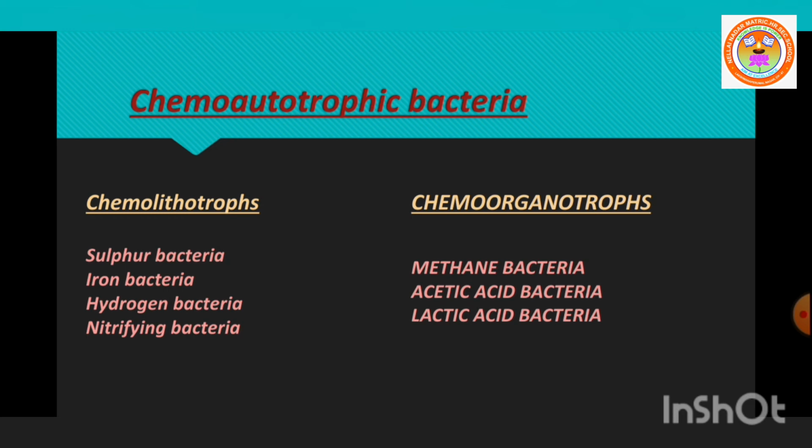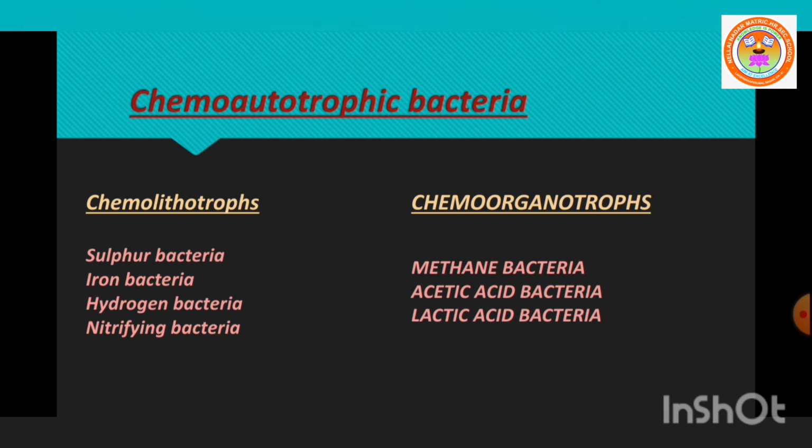Next, chemoorganotrophs. This type of bacteria oxidize organic compounds to release energy. Lithotrophs oxidize inorganic compounds; organotrophs oxidize organic compounds. Examples: methane bacteria, Methanococcus; acetic acid bacteria, Acetobacter; lactic acid bacteria, Lactobacillus. These are all examples for chemoorganotrophs.